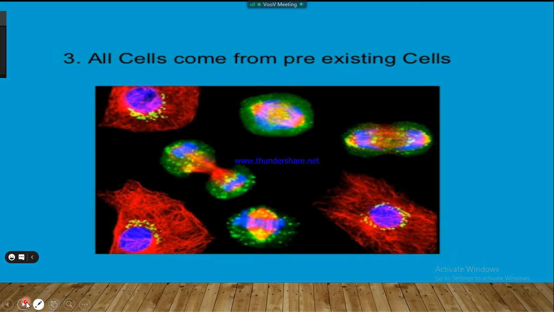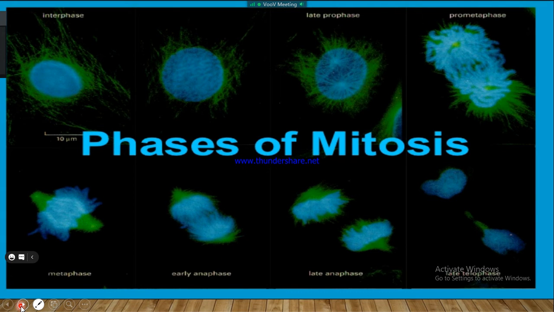All cells come from pre-existing cells. Because when a cell grows to a huge size, the cell divides itself into two equal parts, which is known as mitosis. So for that, cell division is most important.